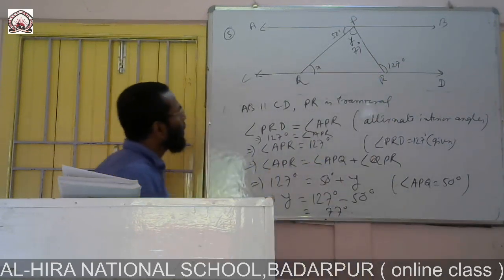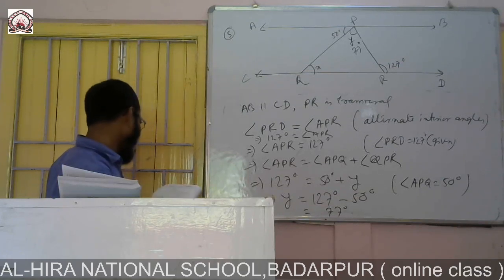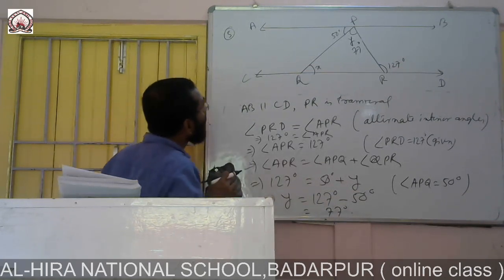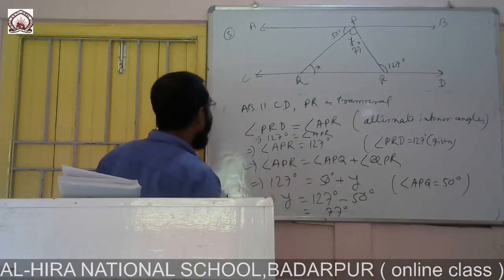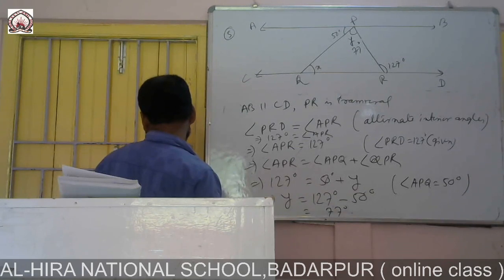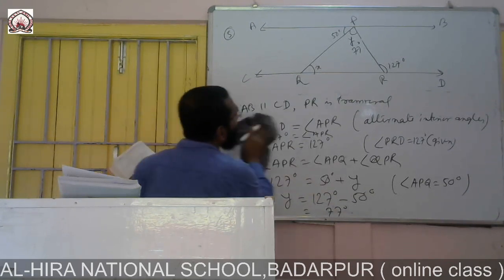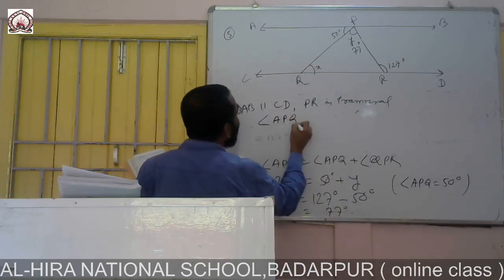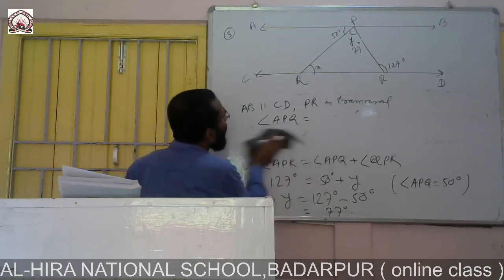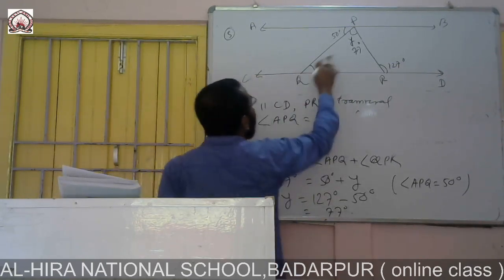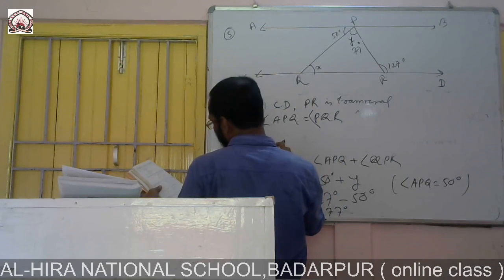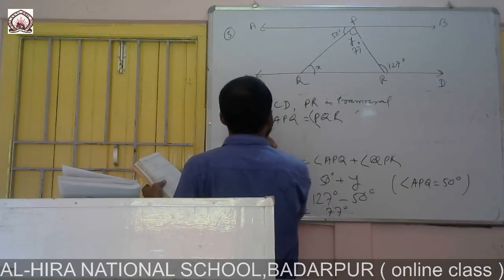So y is 77. Now what is x? As I am already saying, AB is parallel to CD, and PR is the transversal. So we can write angle APQ is equal to PQR, and APQ is given in the question as 50.